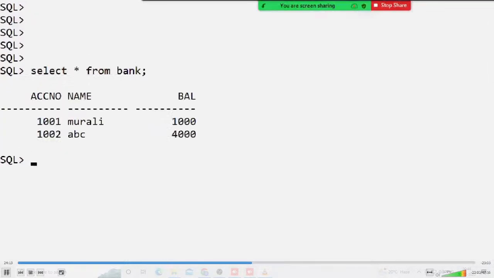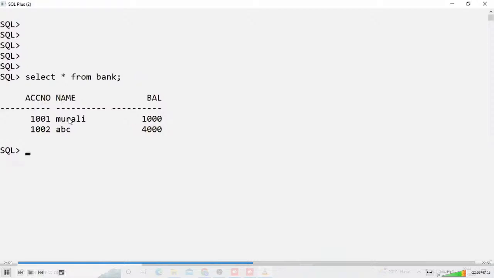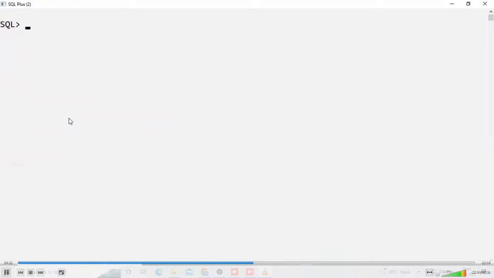I already created tables in other classes. How I create a table means some syntaxes are there. Don't worry, SQL language is there. Same like today, I am creating one table, for example. Don't write it: create table, with a table name like A, B, C, X, Y, Z. For example, today I am giving a table name. Okay, I know some syntax, that's why I am creating a table.